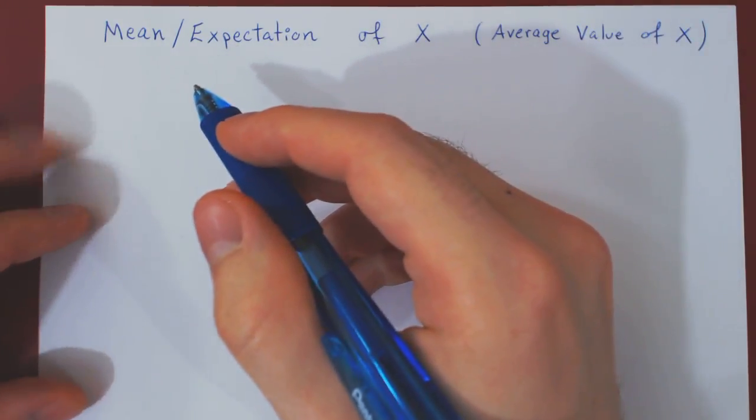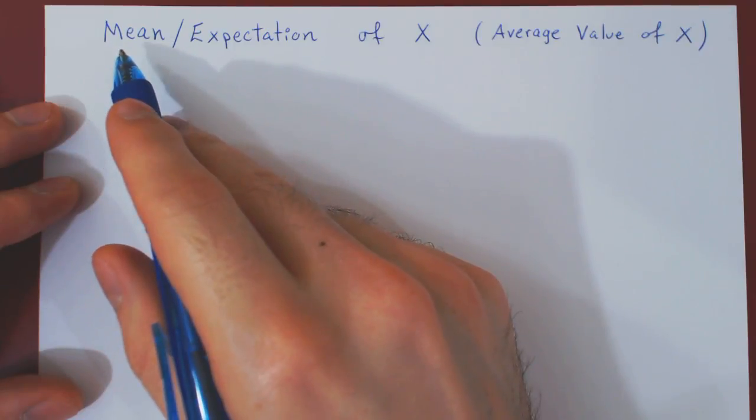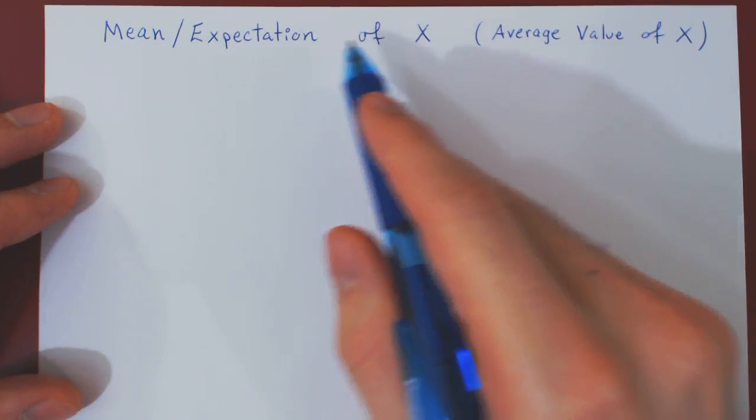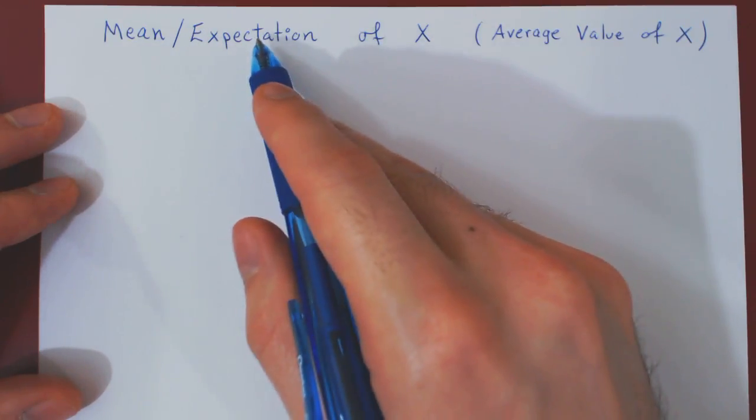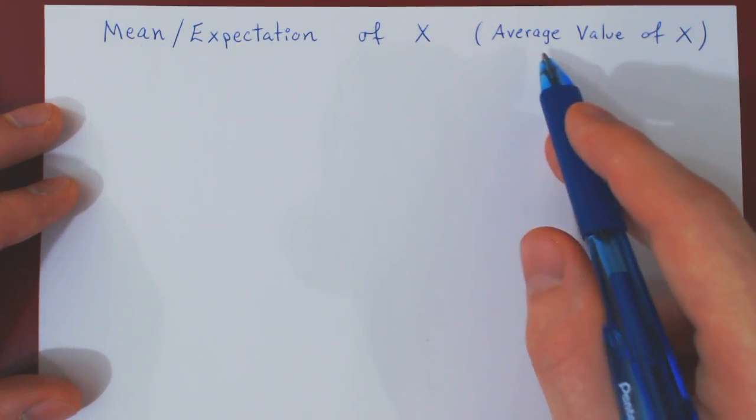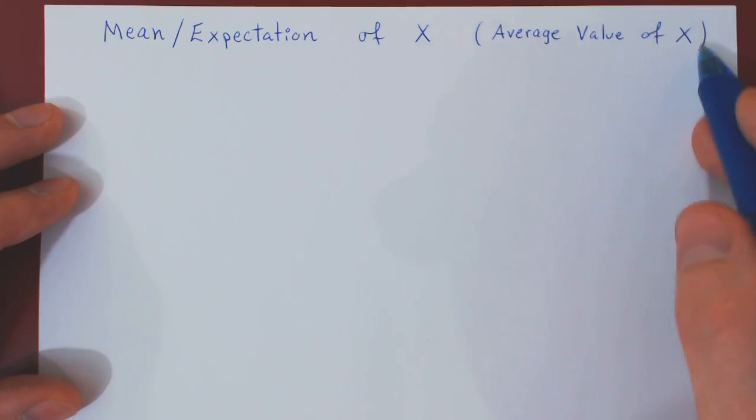Okay, so in this video, we want to see how we can find the mean, also called the expectation, of a continuous random variable x. The mean and the expectation are synonyms also for the average value of the random variable.